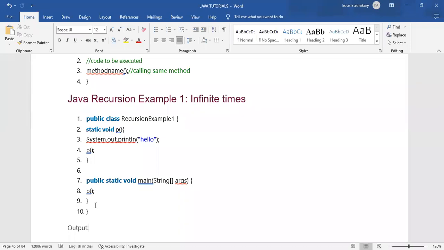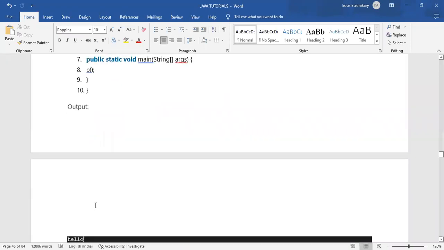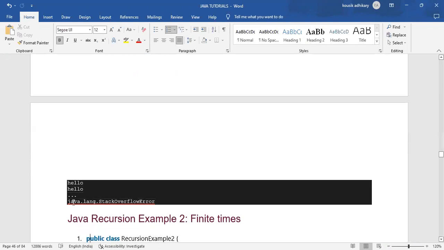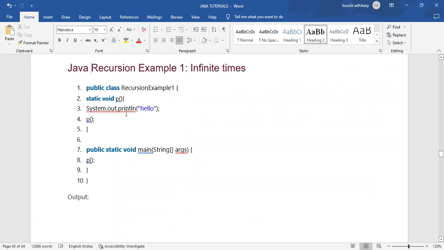So it will call continuously, and after calling continuously, it will give the error java.lang.StackOverflowError, because we haven't mentioned how many times the method will be called. That is the infinite times.